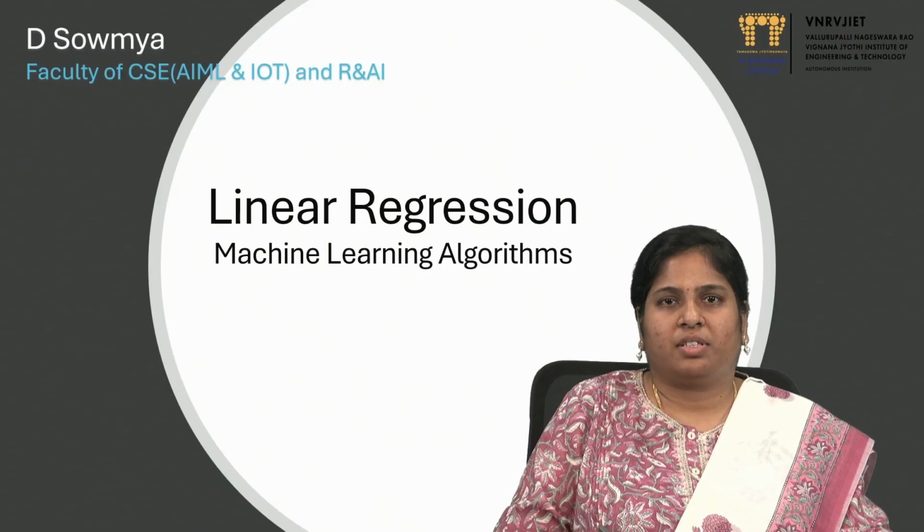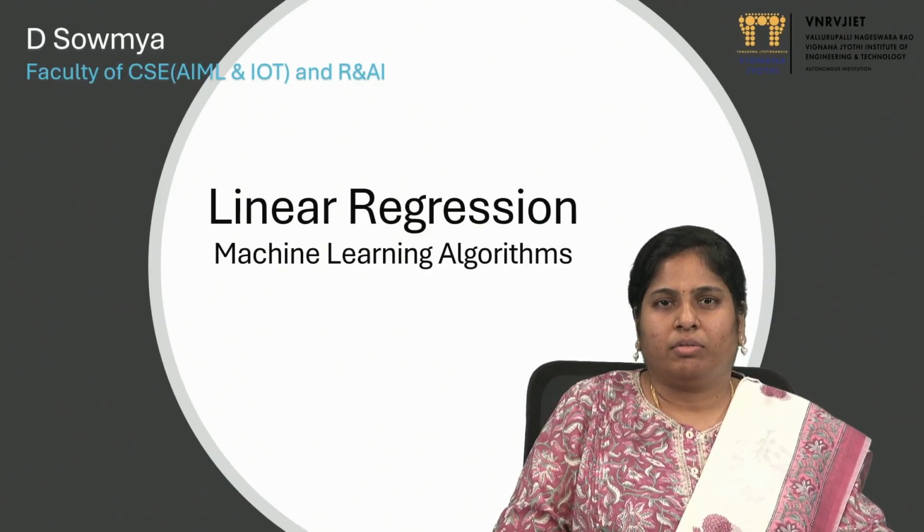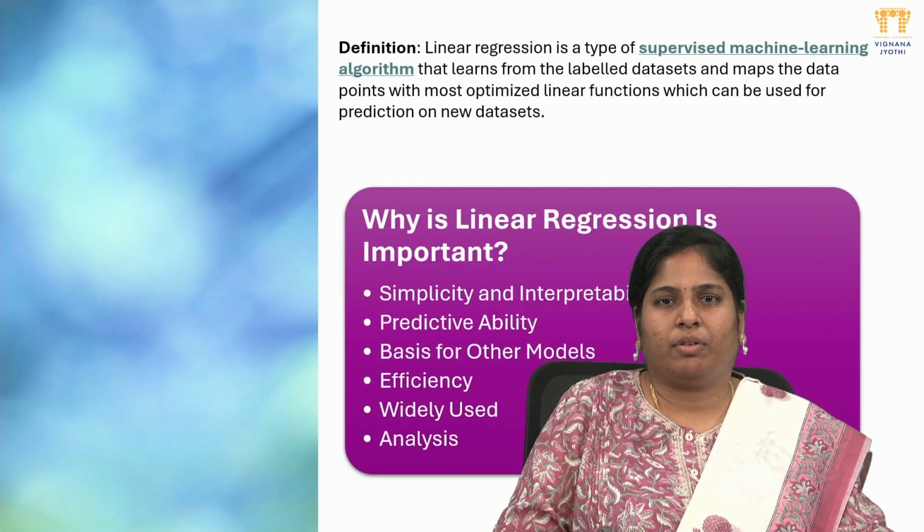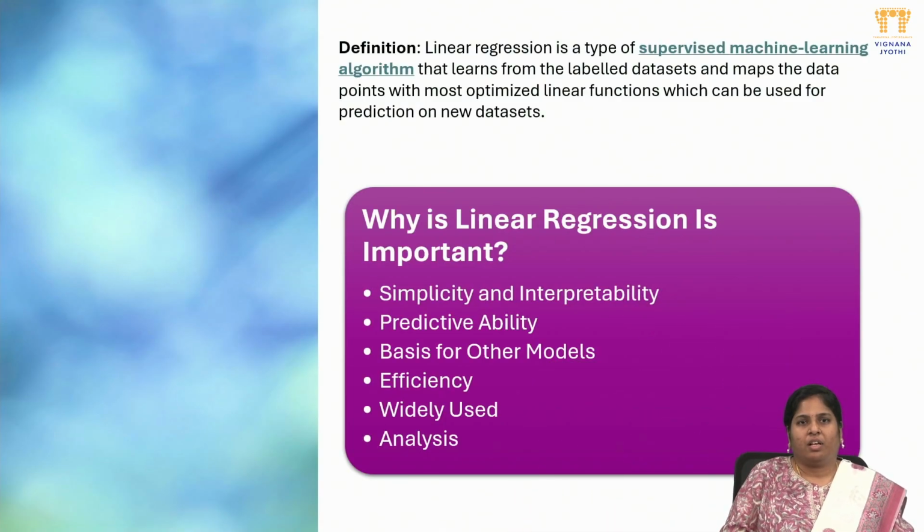Today I'm teaching the topic of linear regression in machine learning. Machine learning algorithms are basically divided into supervised or unsupervised ways. Linear regression is mostly considered a supervised machine learning algorithm, where we mainly predict different types of results by using existing parameters. We can use labeled and unlabeled data both.